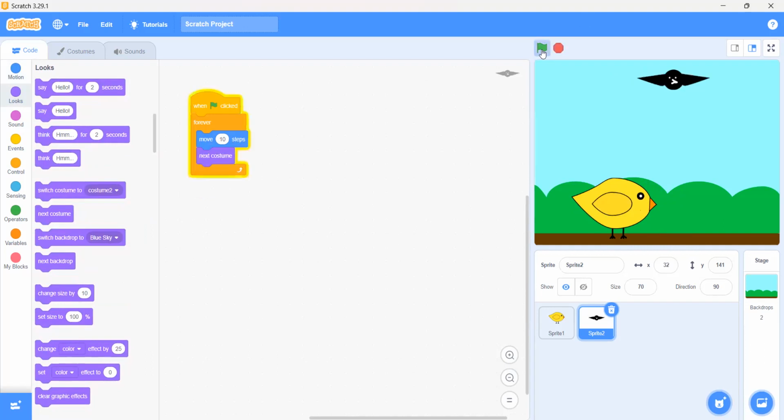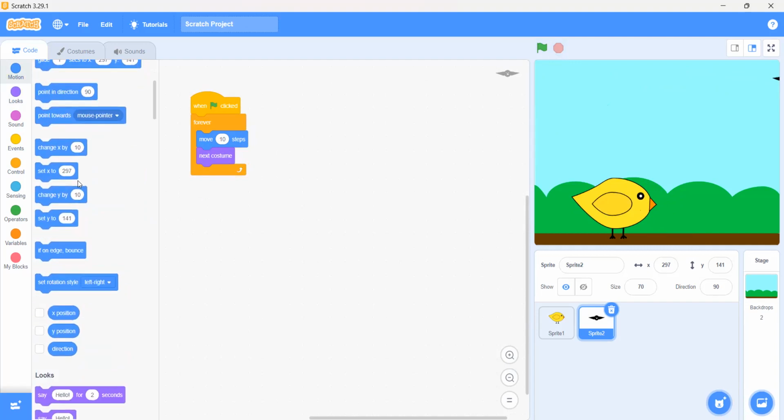Okay, and now when we click on the green flag, it's doing good, but it's not coming back. Can I tell you? Yes. If we go on the motion and get the if on edge bounce block. Okay, we put if on edge bounce. But now it's going upside down. So which block should we use to solve the upside down problem? Set rotation style left and right. Okay, now it's all good.